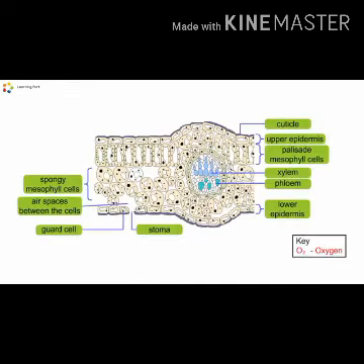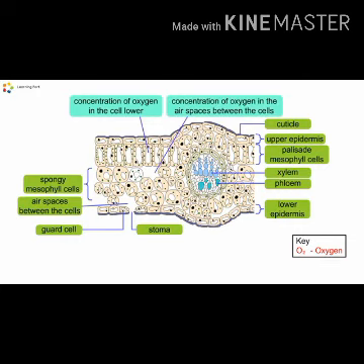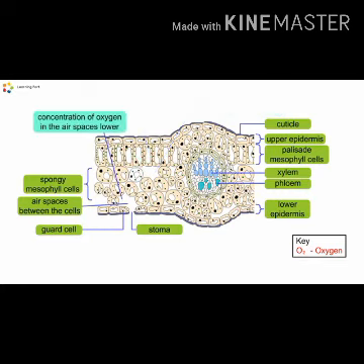The gaseous exchange between plants and the environment occurs through the leaves, stems, and roots. Plants use oxygen during respiration process, so the concentration of oxygen in the cell is lower than the concentration of oxygen in the air spaces between the cells. Therefore, oxygen diffuses from the air spaces into the cell. This causes the concentration of oxygen in the air spaces to be lower than the concentration of oxygen in the atmosphere. As a result, oxygen diffuses from the atmosphere to the air spaces between the cells through the stomata.